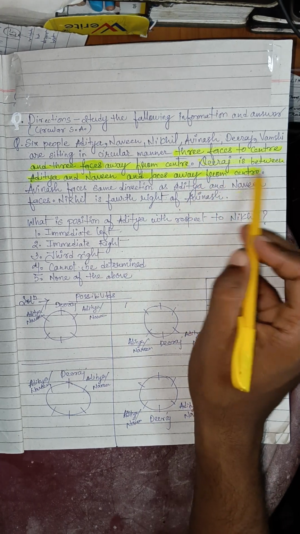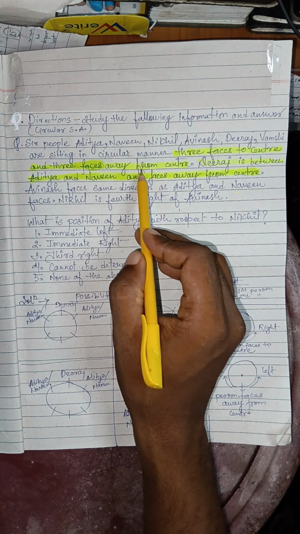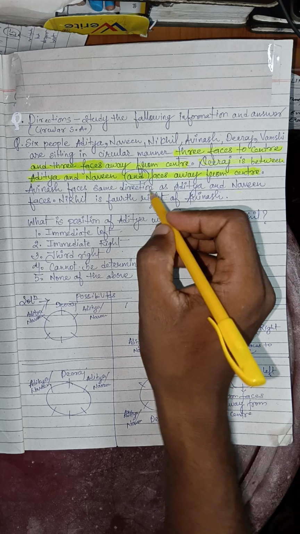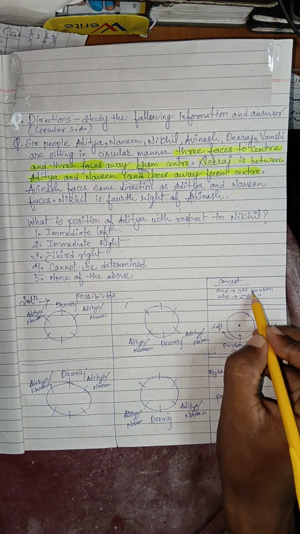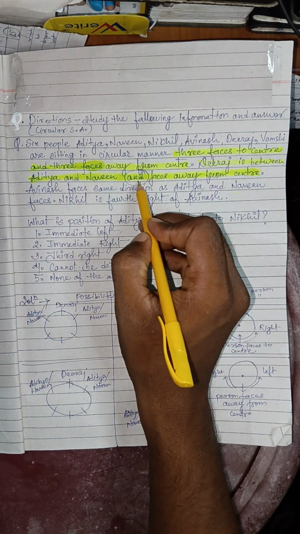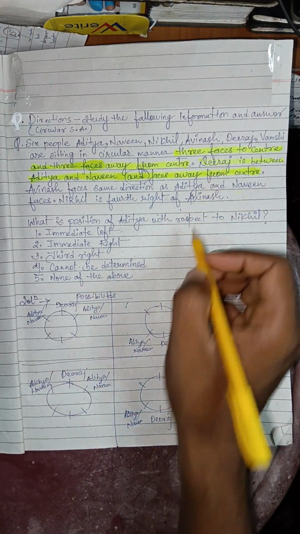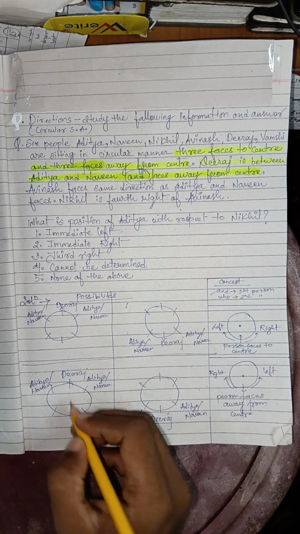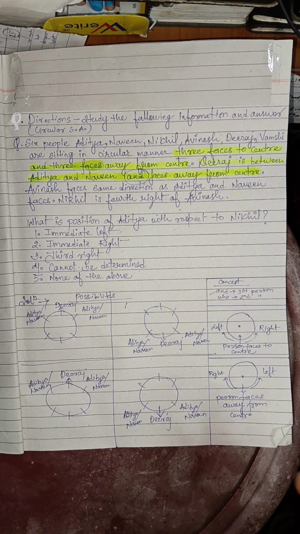The clue says Dheeraj is between Aditya and Naveen and faces away from the center. Here "and" comes, and "is" always refers to the first person and "who" refers to the second person. So this is talking about Dheeraj. So Dheeraj always faces away from the center.